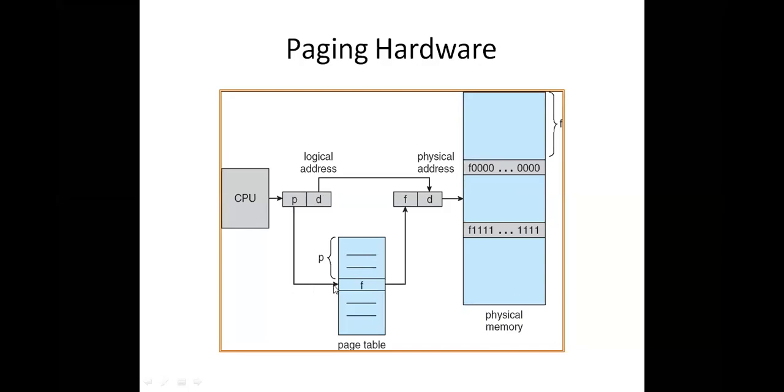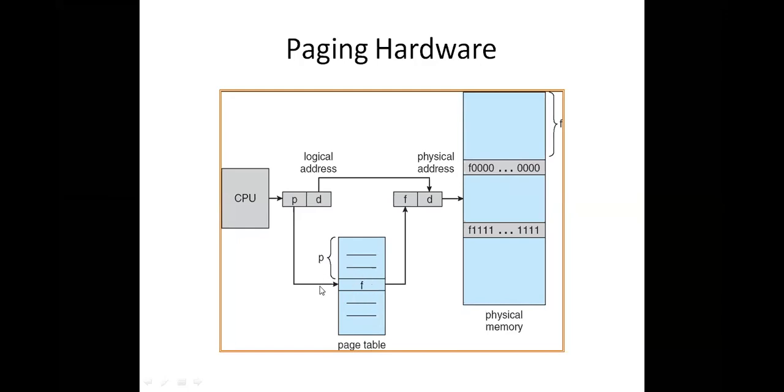The page number will be the first entry of the page table. I already told you in the last class, the page table has two entries. The outer part of the page table indicates page numbers and the inner part of the page table entry are frames. That means which page is available in which frame will be indicated by the page table. The outer part of a page table indicates the page number. Here the P indicates page number. What is F? F indicates the frame number.